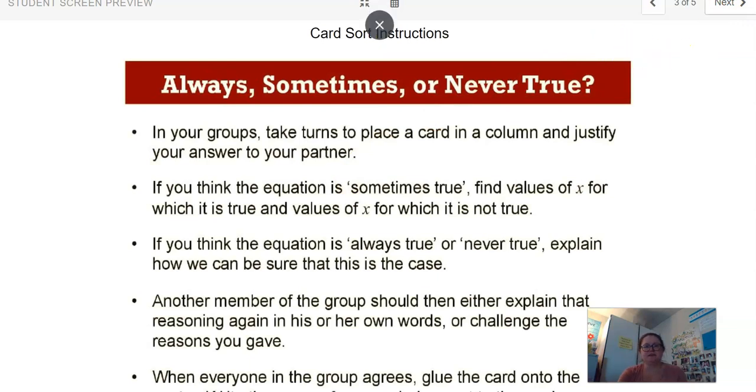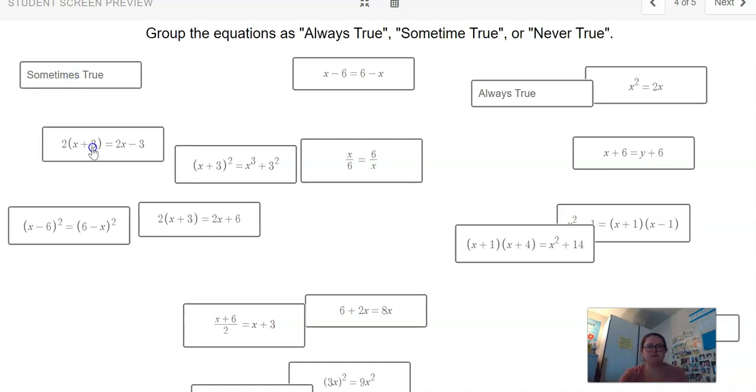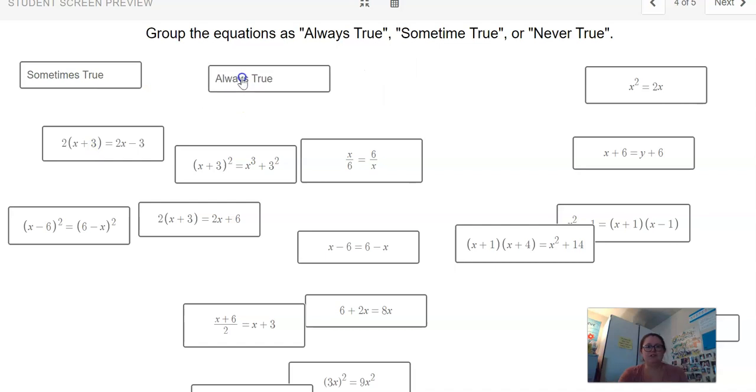Okay. So then what we're going to do is we're going to sort some cards. And it says to do it in groups. I encouraged you to get together outside of class if you could, but if you didn't, you should still be able to do this on your own. So we're going to sort into sometimes true, always true, and here's never true.